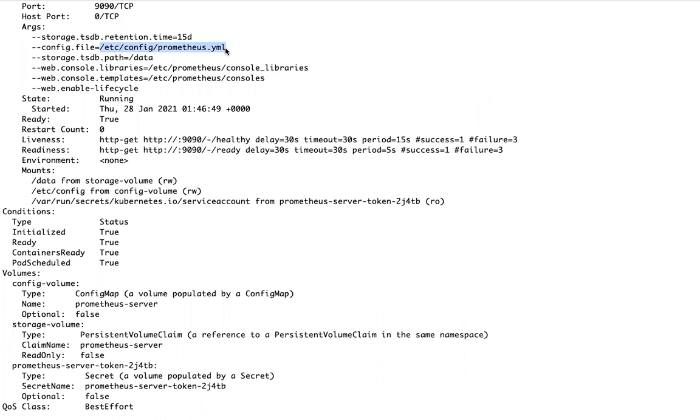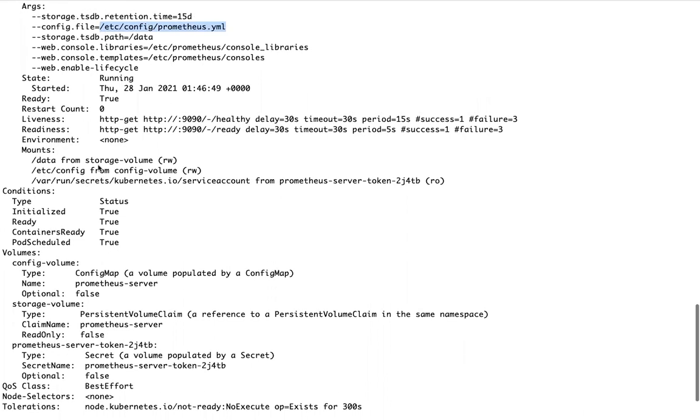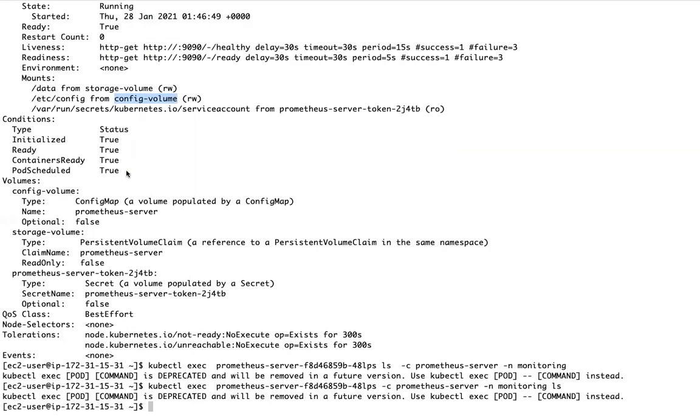As of now, how this file has been used is mapped to this one as a value. If you see this /etc/config folder within this pod, it is mapped with some value. That value is basically a config map we created, and that config map is mapped as value.